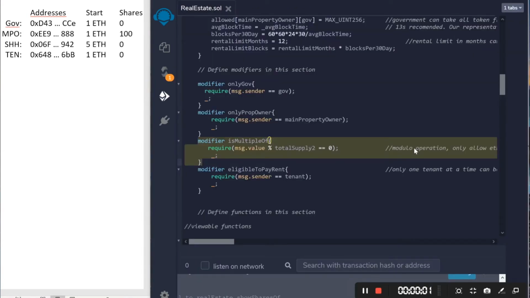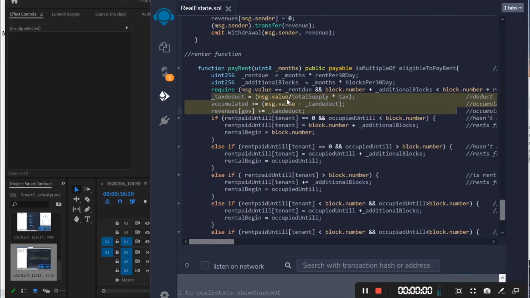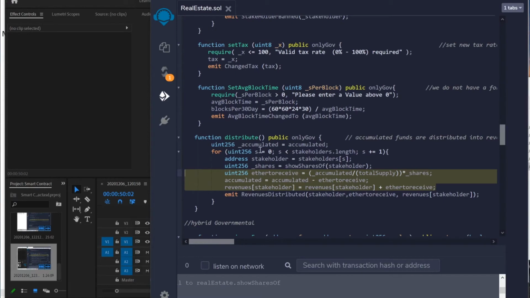We will require any incoming rent payment by the tenant to be divisible by the total supply to the power of 2. First, any incoming rent payment is divided by the total supply multiplied by the tax rate to generate the tax income to the government, and then added to the revenues of the government. Later, in the distribute function that is only executable by the government, funds are distributed.